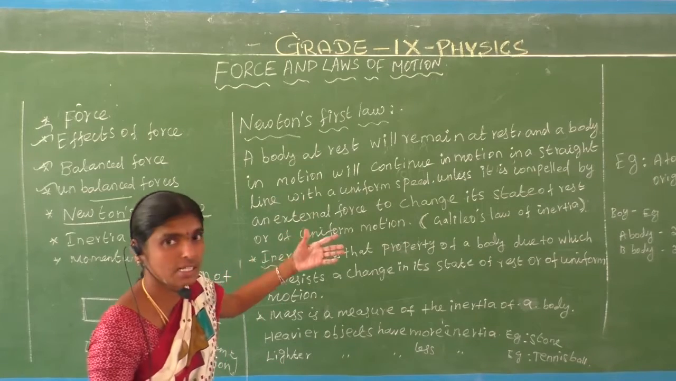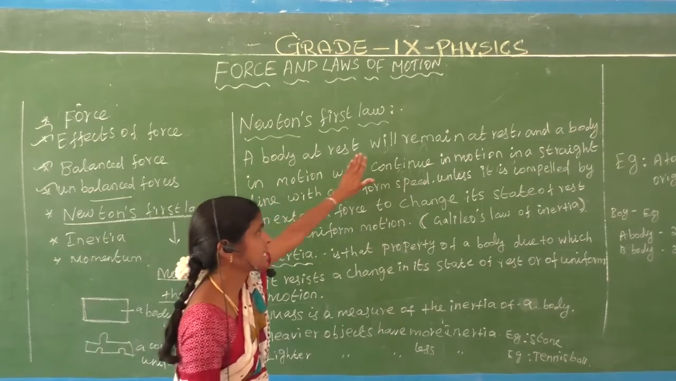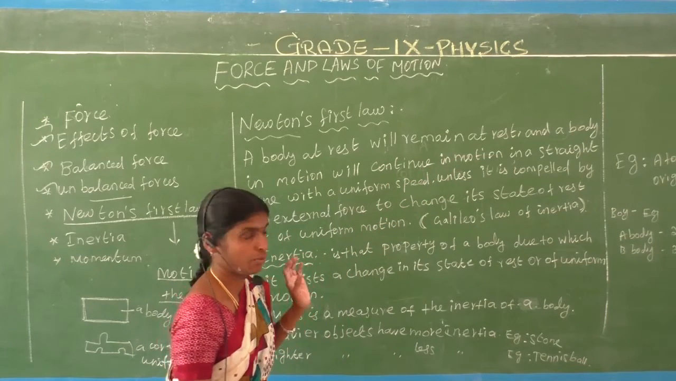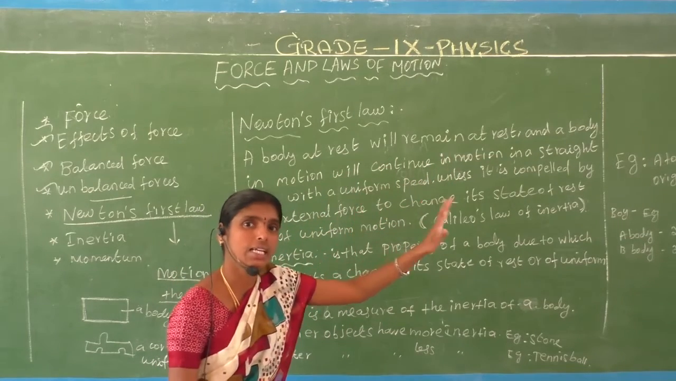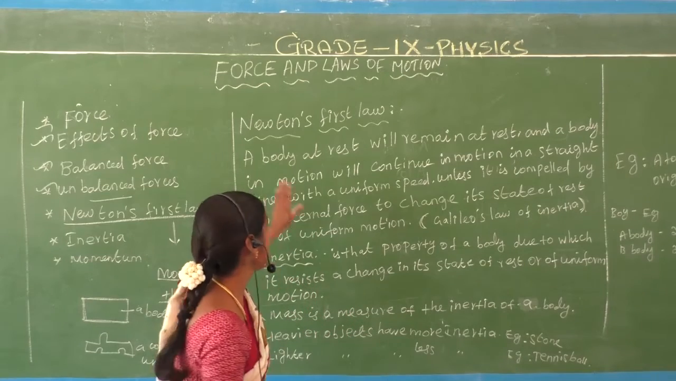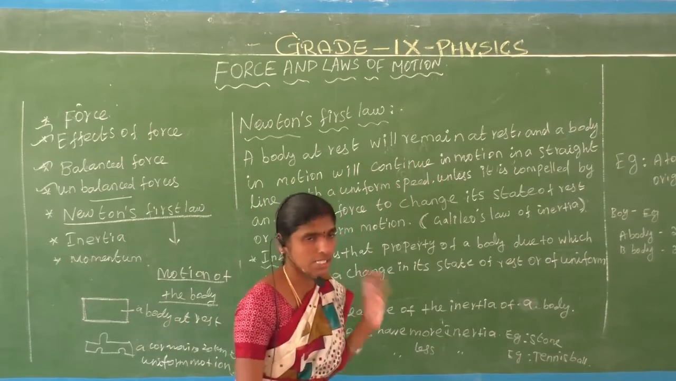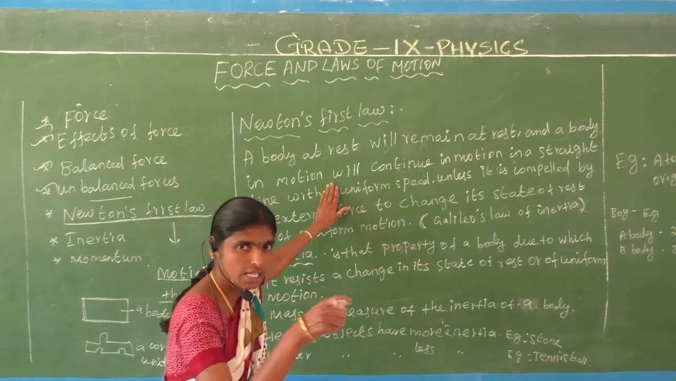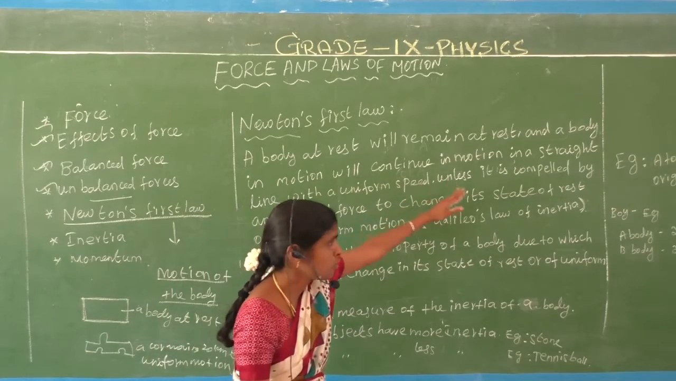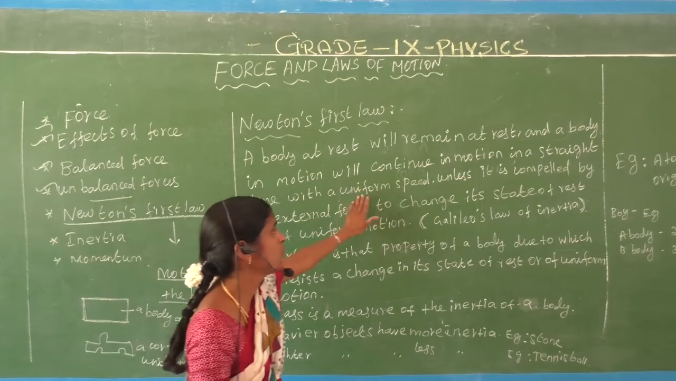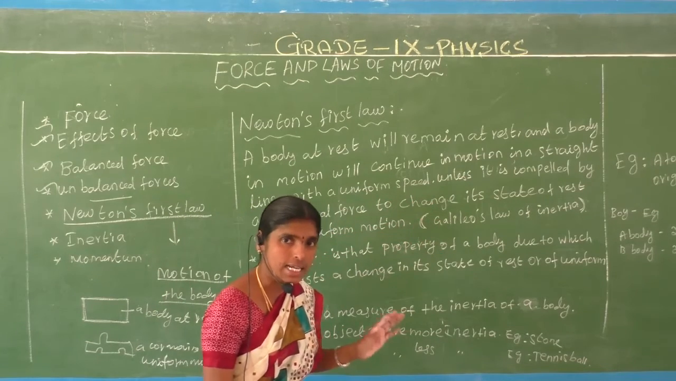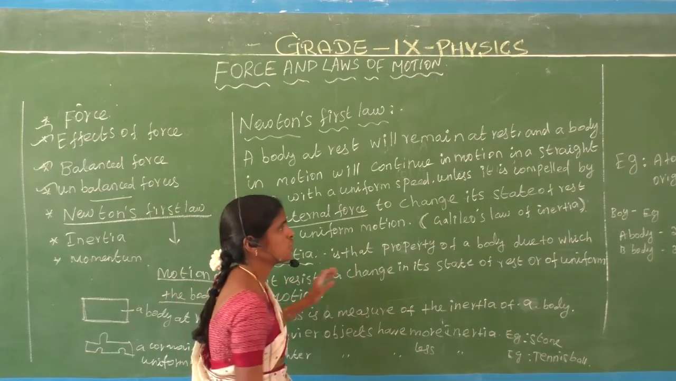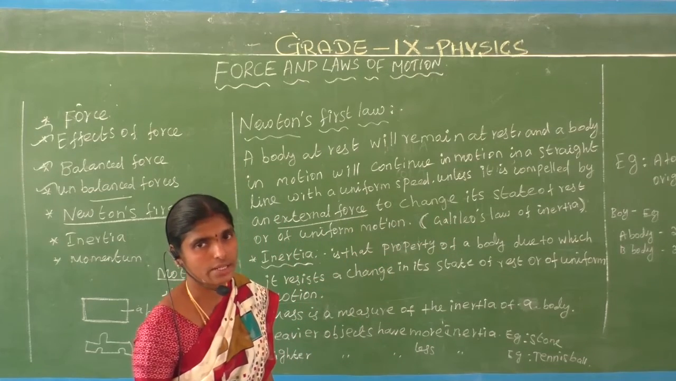What is Newton's first law? See here, a body at rest will remain at rest, unless a force acts on the object. A body in motion will continue in motion in a straight line with a uniform speed, unless it is compelled by an external force to change its state of rest or motion.